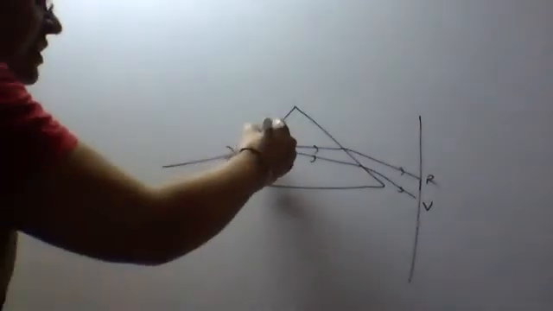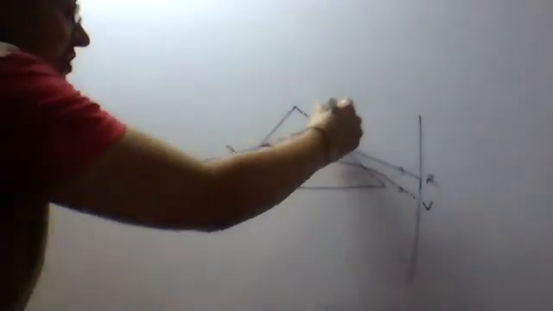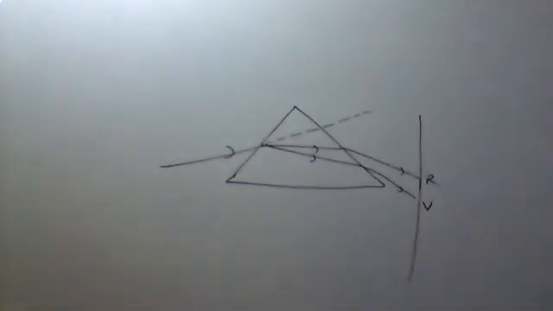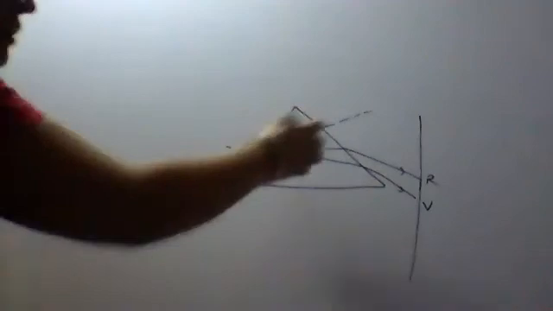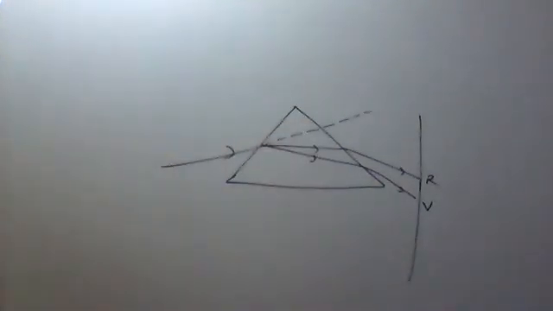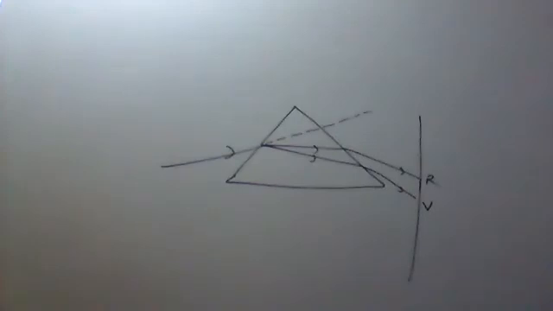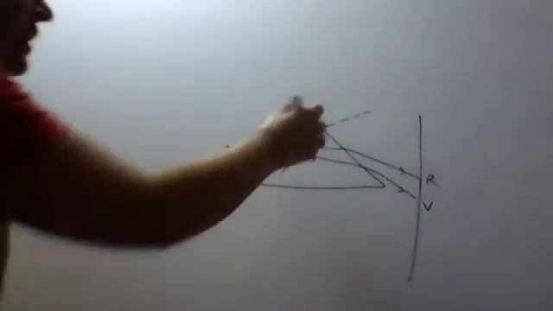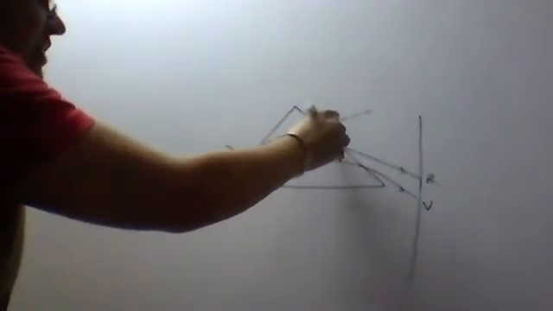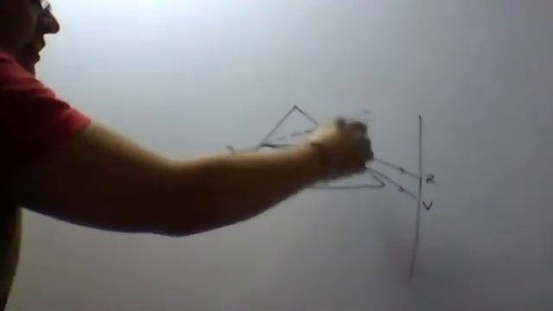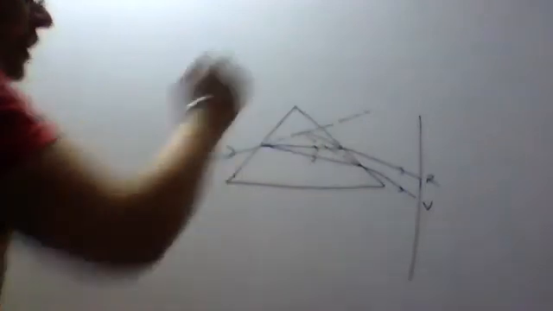For this, we extend the incident ray. This is the incident ray. We know that the angle of deviation is formed between the incident ray and the emergent ray. These are the two emergent rays for the two extreme colors, violet and red. Let's extend these rays. This is for red, this is for violet.